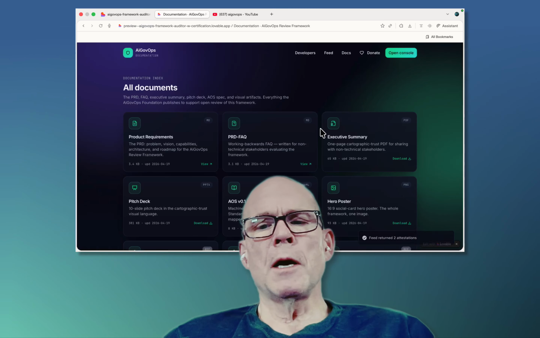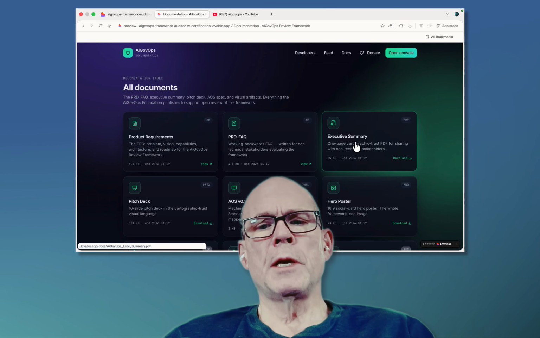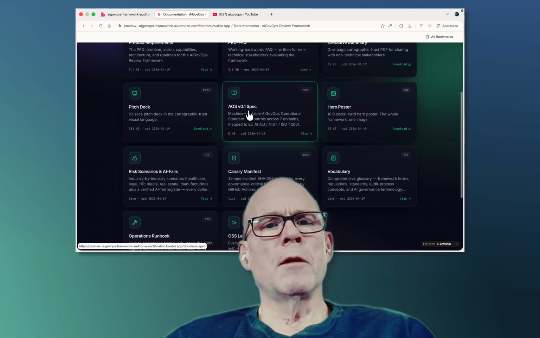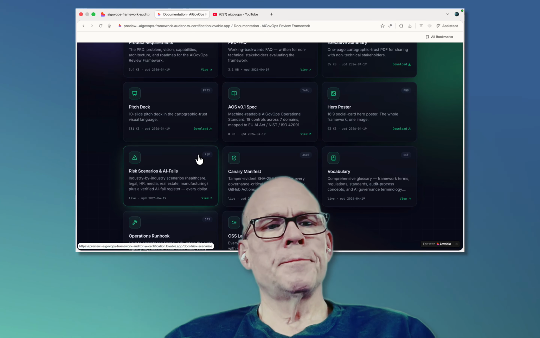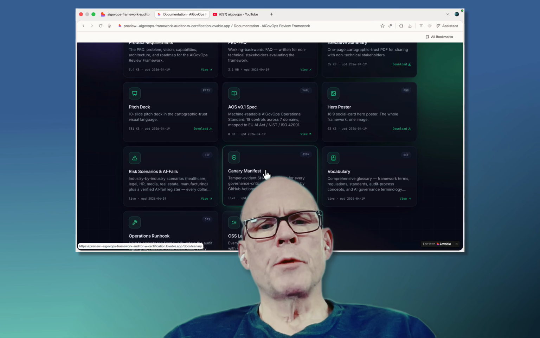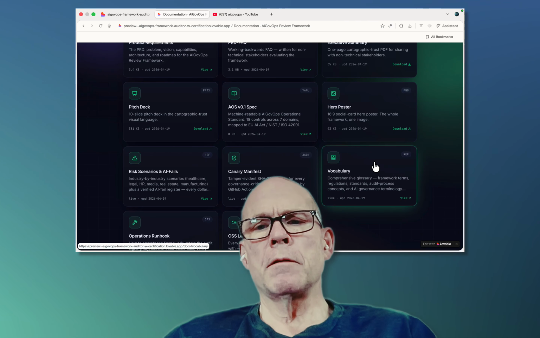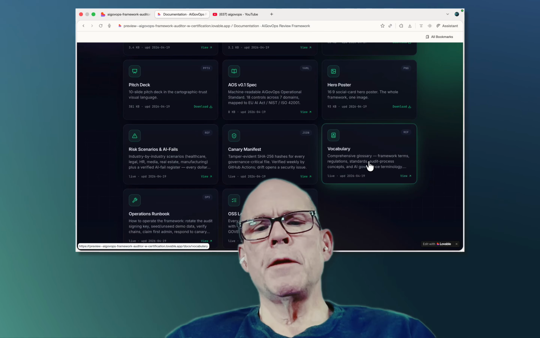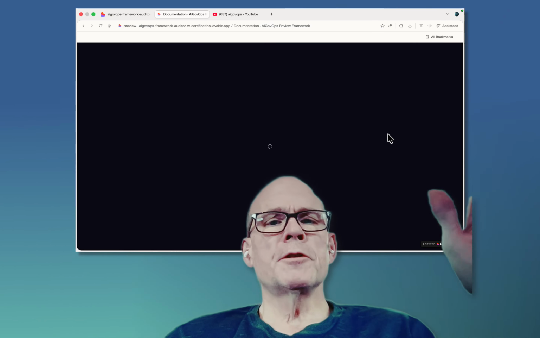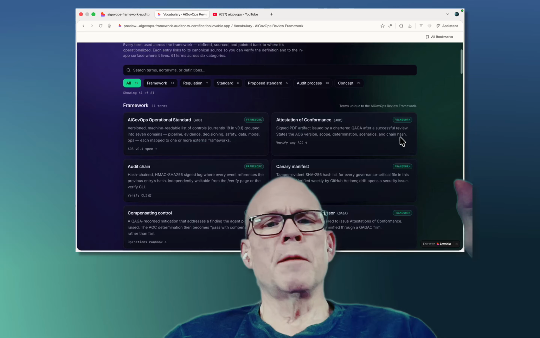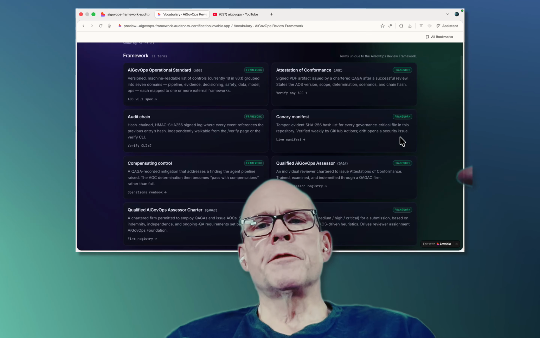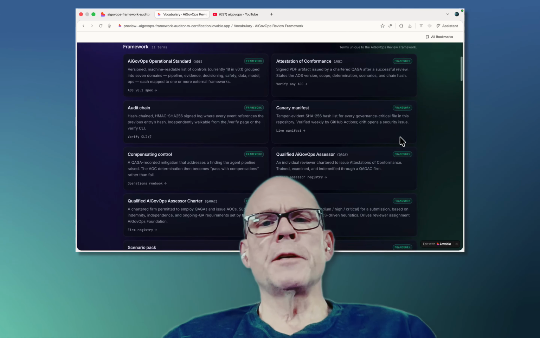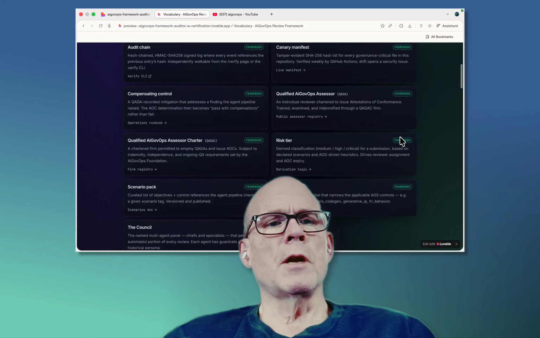Here's the docs. By the way, the docs are really worth paying attention to, because as you go further down, we've got the spec, we have the risk scenarios, we have what a canary manifest might look like, what our vocabulary is. By the way, the vocabulary might be the most important thing on the site, because we're building these frameworks. If you think about ISO 9000, ISO 9001, this is the kind of thing we're talking about.